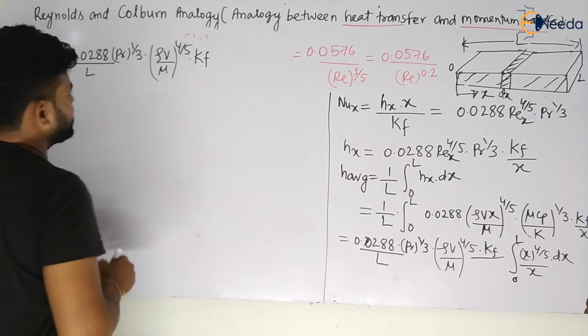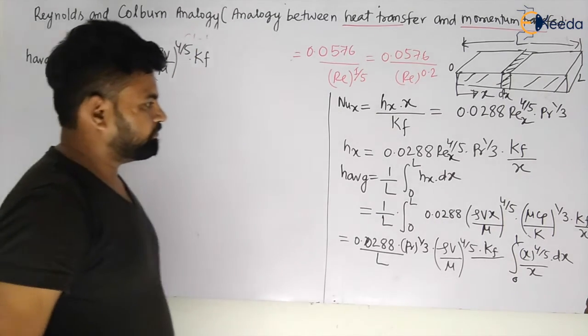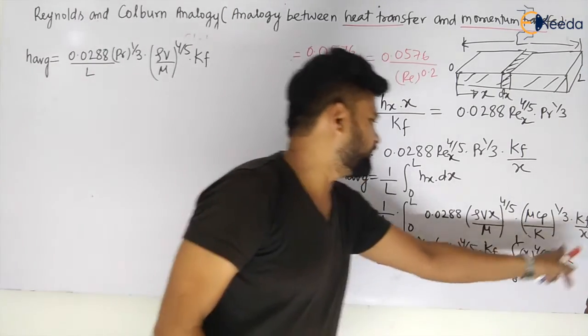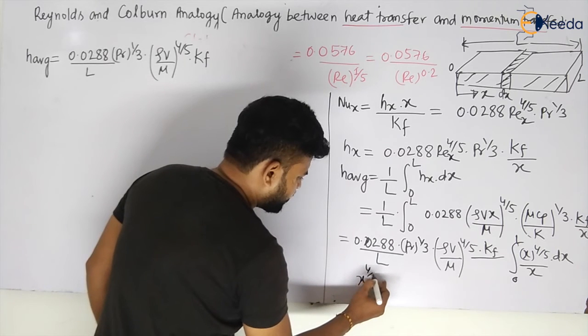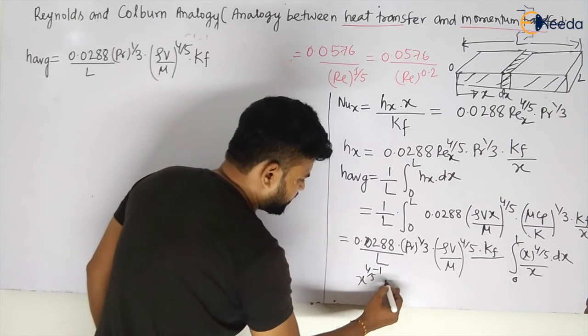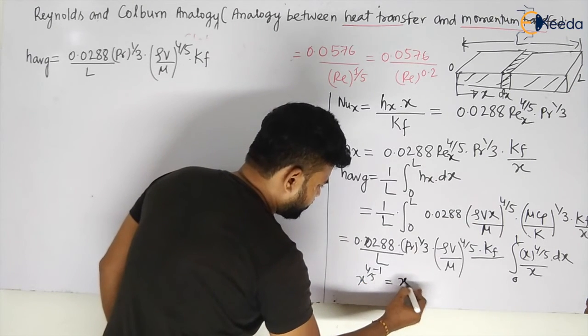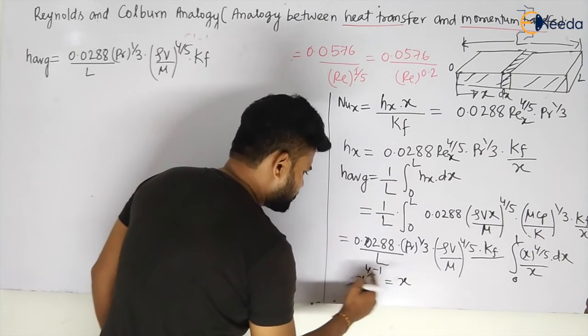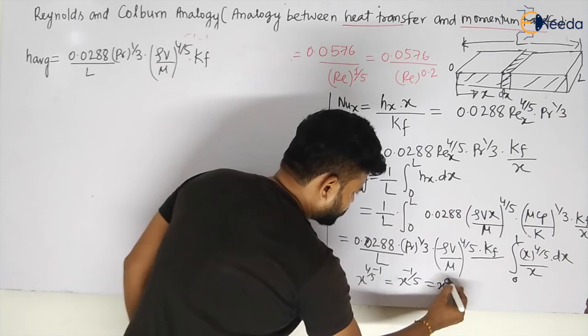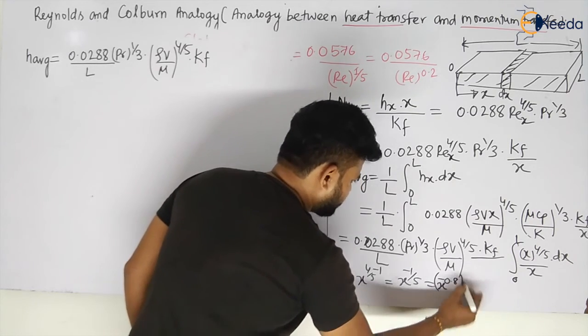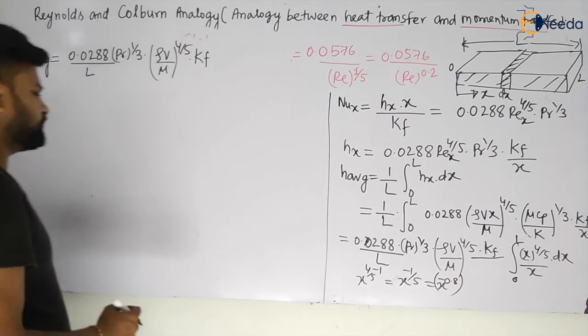The conductivity of the fluid is already there, and x is already there, so that is x to the power 4/5 divided by x, that is minus 1. This will become x to the power minus 1/5, that is x to the power 0.8 minus 1, my dear students. So x to the power minus 1/5.